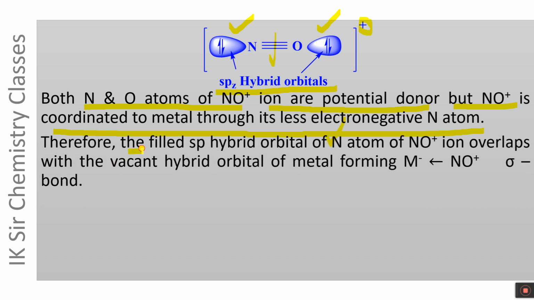Therefore, the filled sp hybrid orbital of nitrogen atom of NO plus ion overlaps with the vacant hybrid orbital of metal, forming NO plus to M sigma bond.